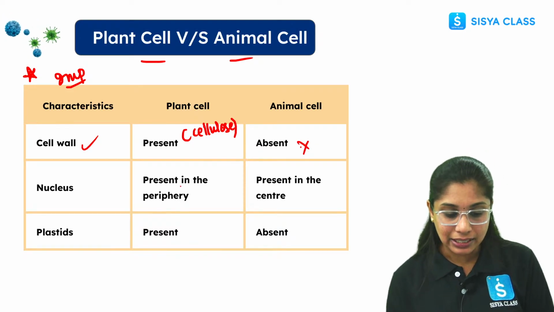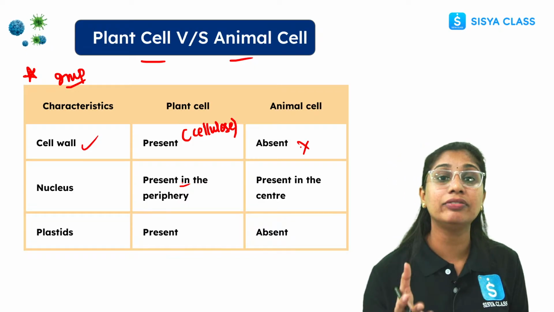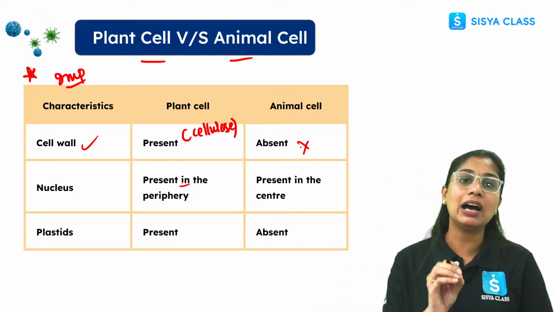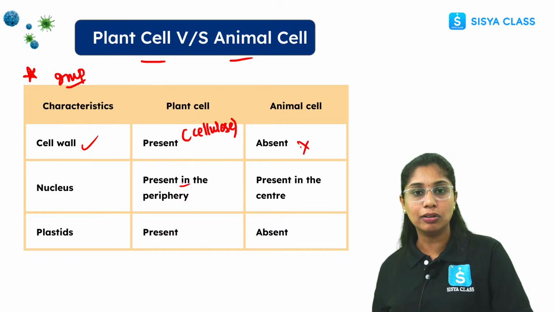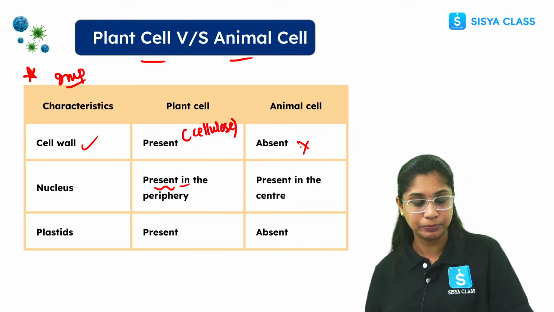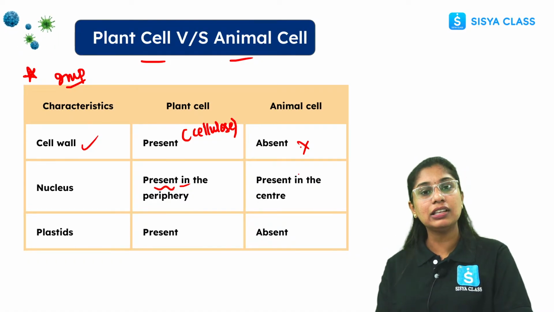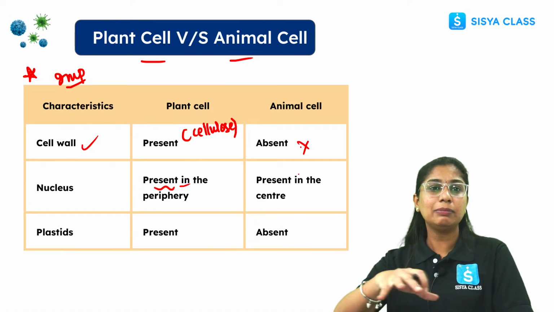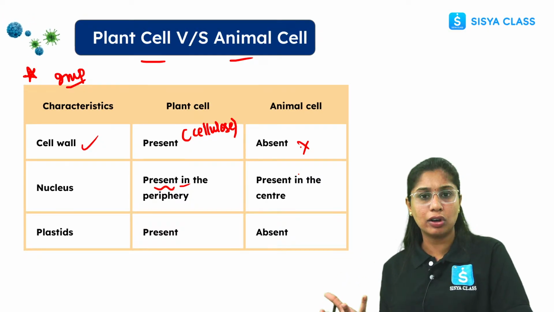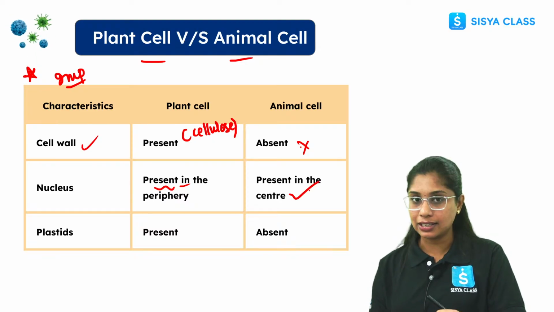Nucleus is present in the periphery. Why periphery? Because the vacuole is occupying 50 to 90%. The majority portion of the plant cell is occupied by the vacuole. Because of this reason only, the nucleus occupies the periphery. Whereas in case of animal cells, the vacuoles are numerous and completely scattered. They are not occupying the center or taking the majority portion. So that's why the nucleus is present in the center.